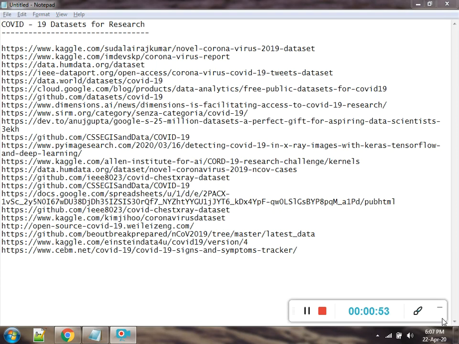There are so many portals available where benchmark data sets of COVID-19 are available. If you are doing research in artificial neural networks, artificial intelligence, or sentiment data analysis, or in genetic algorithm or optimization approach, then rather than taking any other classical data set, you can take the COVID-19 data set at the back end.